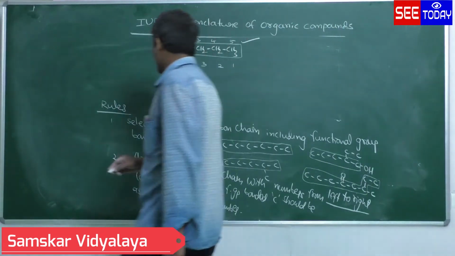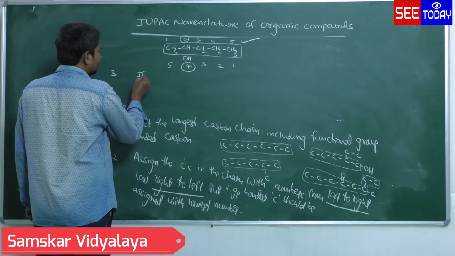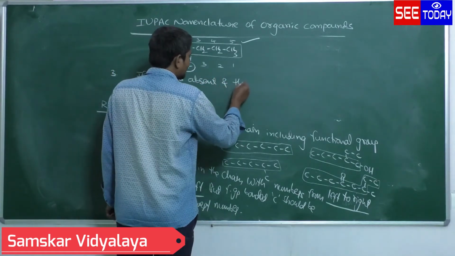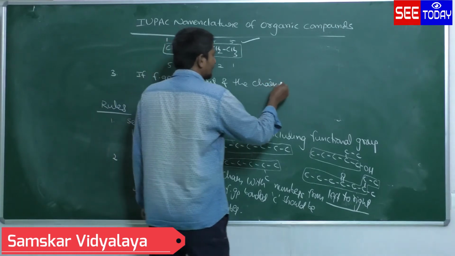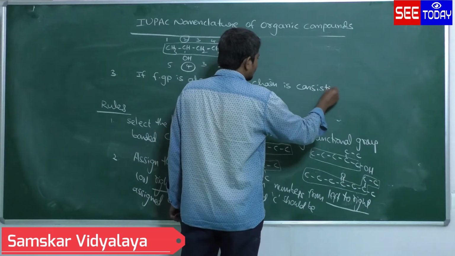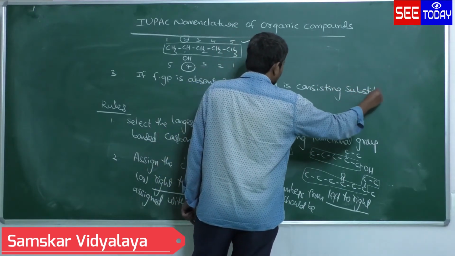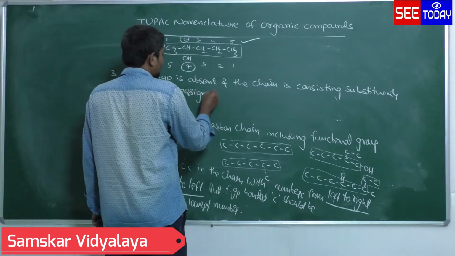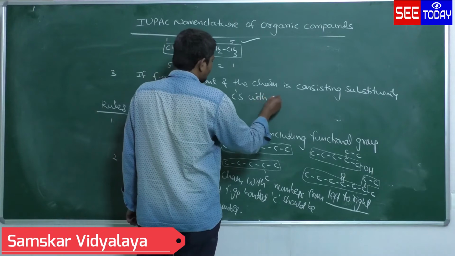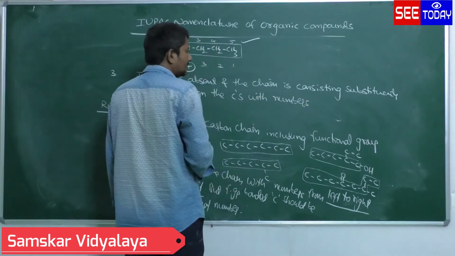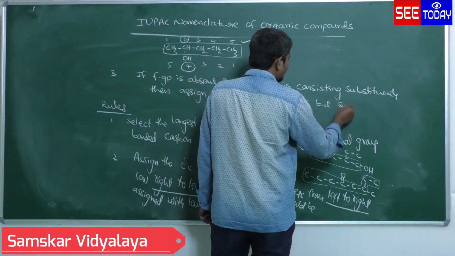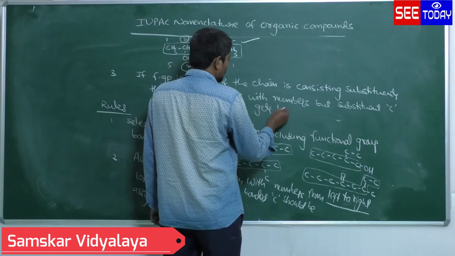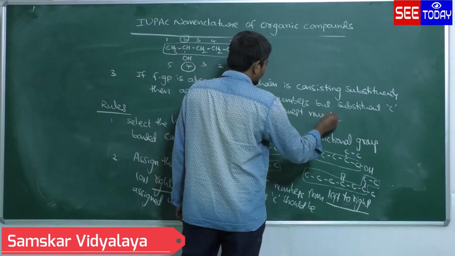Rule 3 says that if the functional group is absent and the chain is consisting of substituents, then assign the carbons with numbers, but the substituent bonded carbon gets the lowest number. This is the third rule.